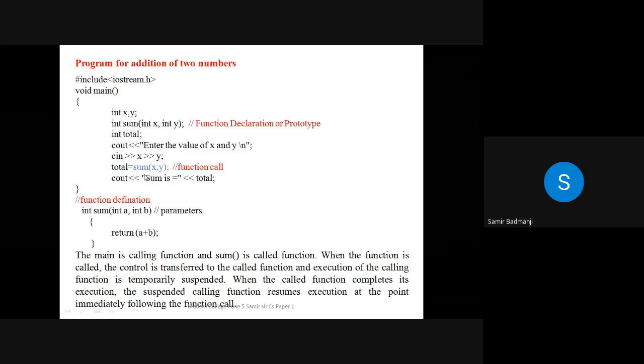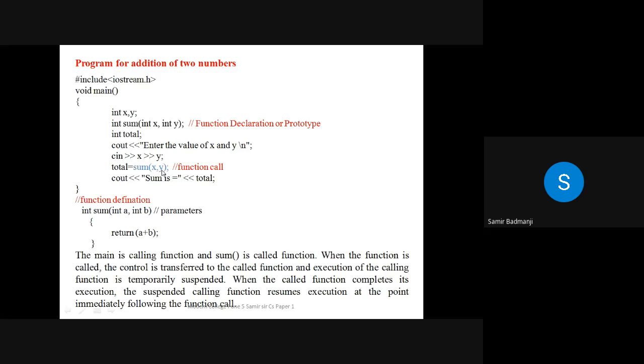So what will happen when we call this function sum and we pass the values of x and y to this function? Automatically this program will go to the function definition. From here it will directly go to the function definition with the values of x and y. Now suppose x and y are 2 and 3. So those values will be passed to sum, which will be 2 and 3, and it will go to the function definition. See, I have purposefully written it as a and b. You can write x and y also, but purposefully I have written a and b so that I can show you the difference between parameter and arguments.